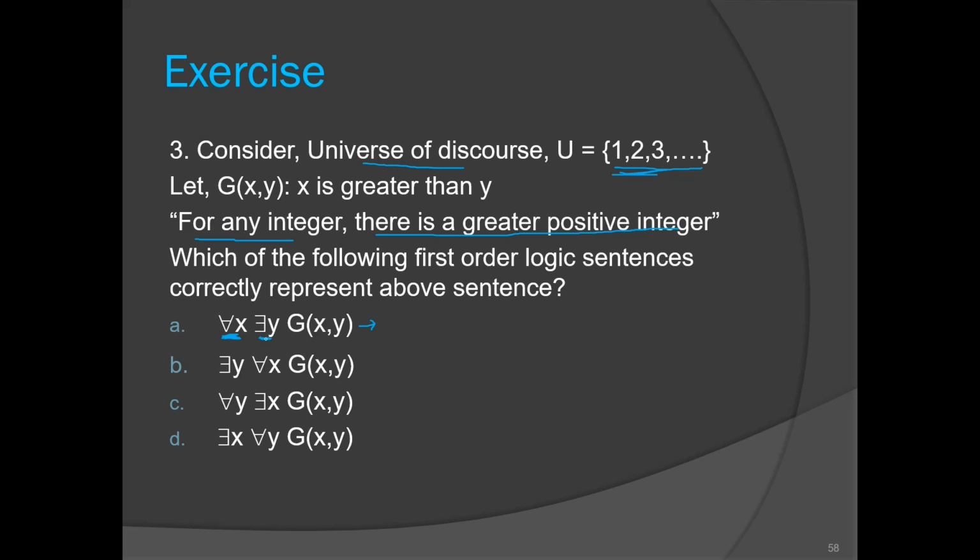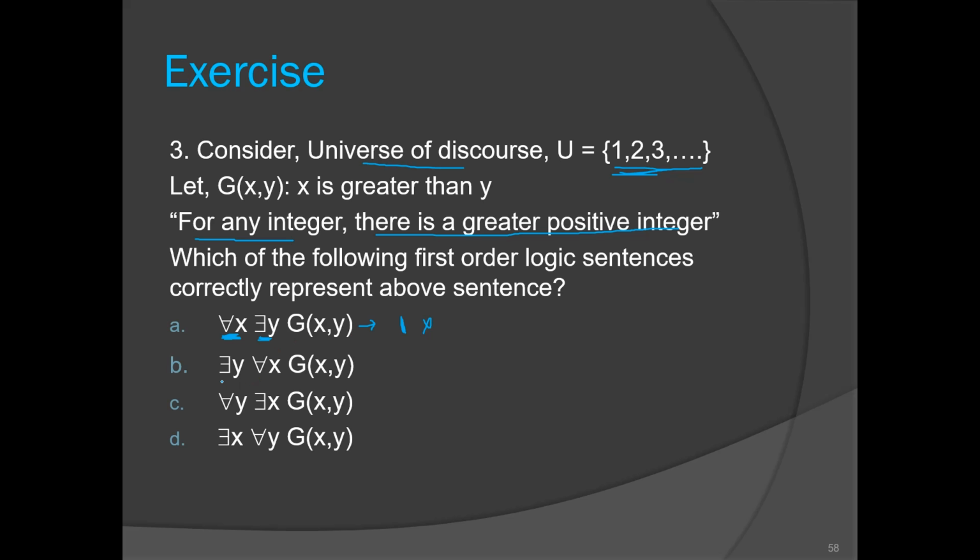I repeat, every positive integer is greater than some positive integer. It is false for 1, right? 1 is a positive integer and it is not greater than any positive integer. Greater है क्या? नहीं है. So this sentence is false. Okay, did you get this?